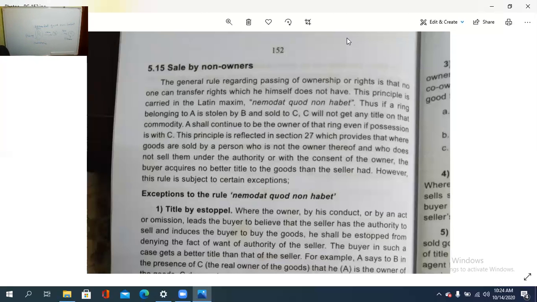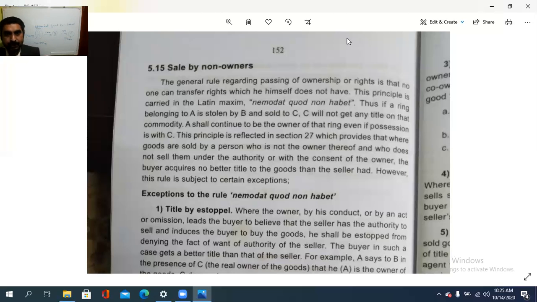That is what was said. So the general rule regarding the passing of ownership or rights is that no one can transfer a right which he himself does not have. This principle is carried in the Latin maxim "Nemo dat quod non habet." Therefore, if a ring is stolen by B from A, who is the original owner, and sold to C, then actually A is the original owner of that ring, even if the ring is possessed by who?